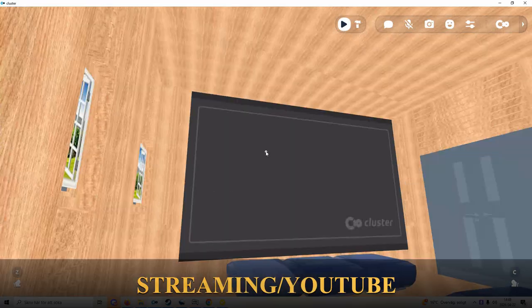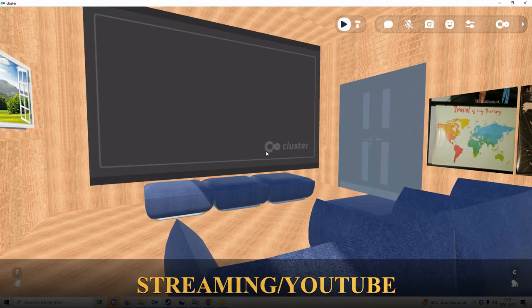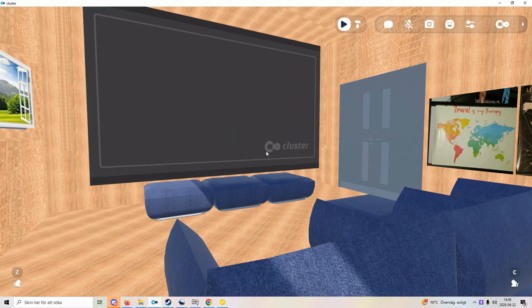Then Cluster. Streaming and YouTube. This is the biggest one. In VRChat, a lot of times it will say YouTube blocked third-party apps. You cannot play it in any video player in VRChat. It happens again and again and again. In Cluster, you never have that error.